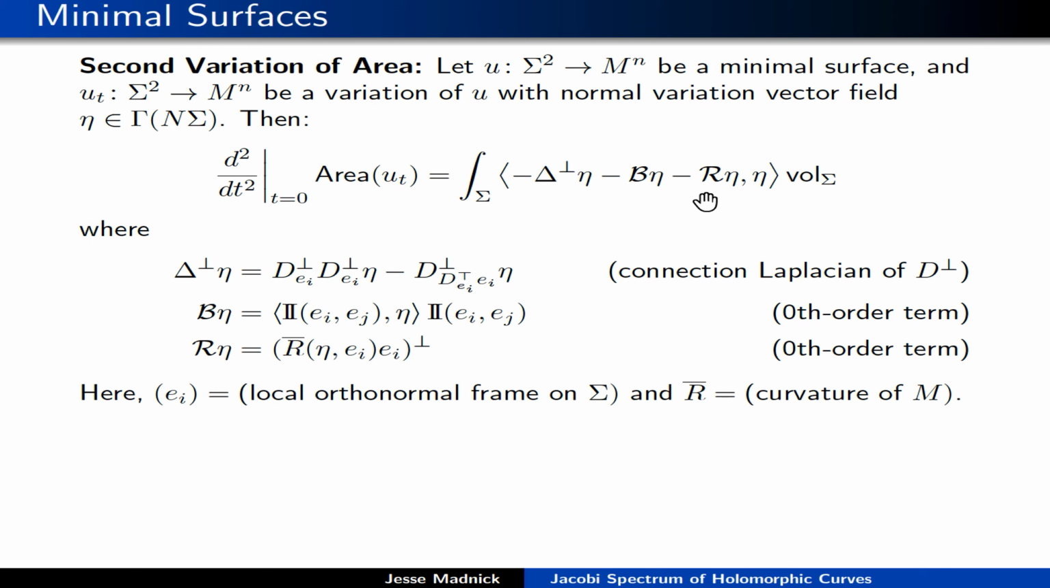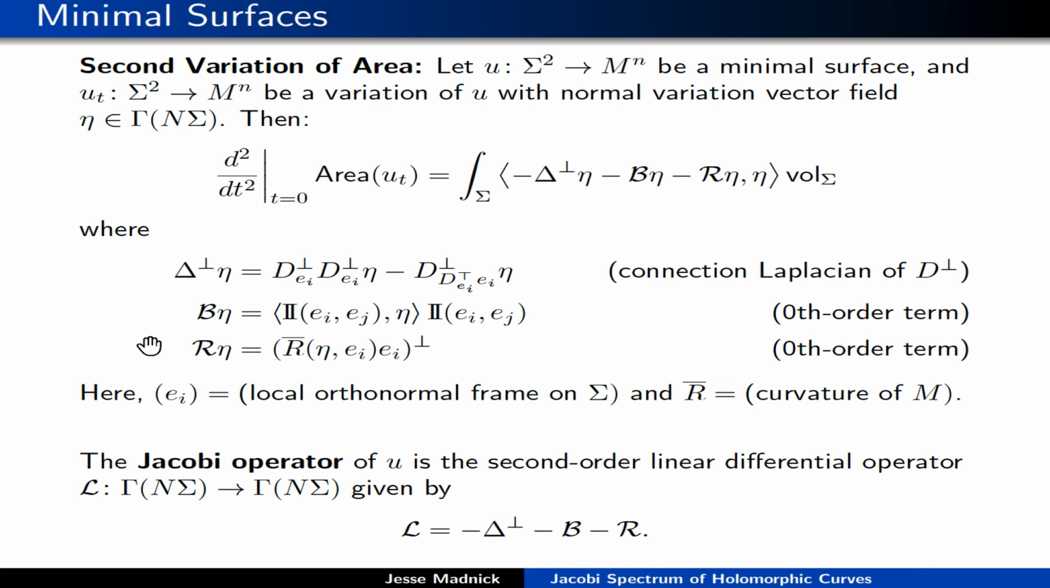R is also a 0th order term, and it's basically the curvature of the ambient space. Okay, so here are the explicit formulas for these operators. They're phrased in terms of a local orthonormal frame, oriented orthonormal frame E1, E2. Okay, so let's give this operator a name.